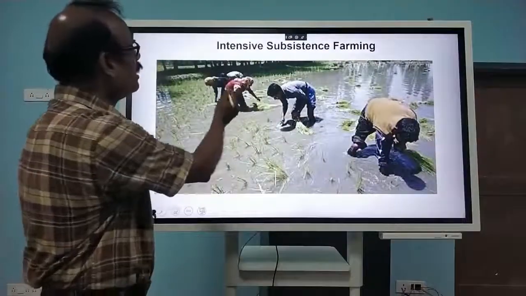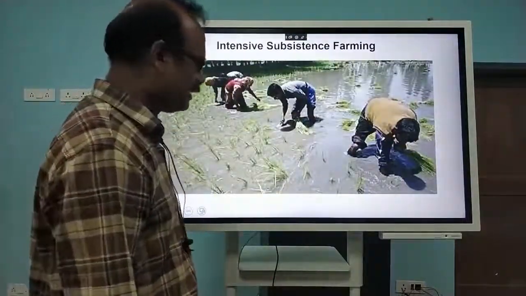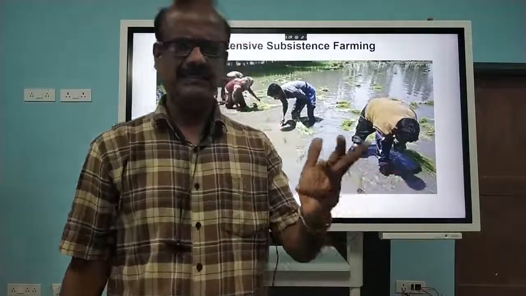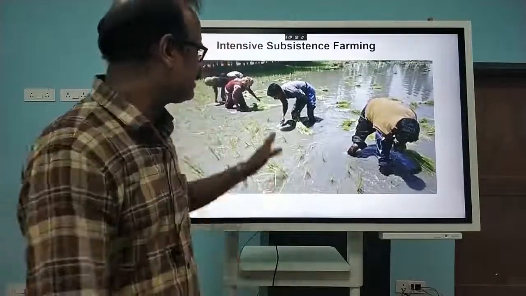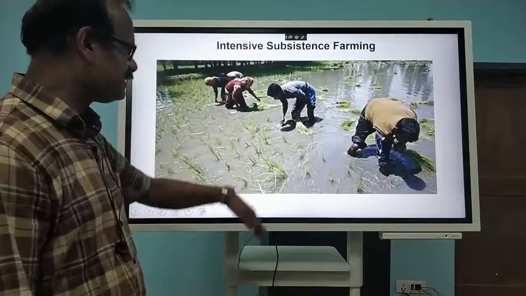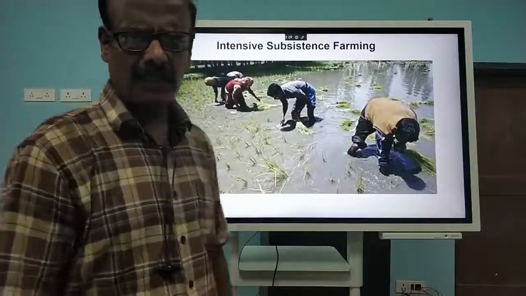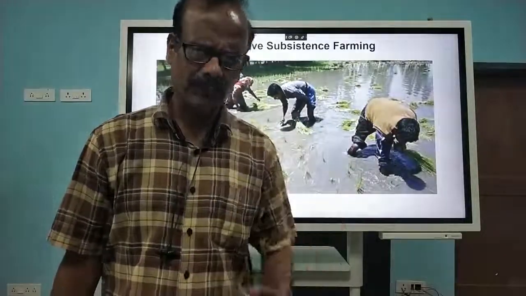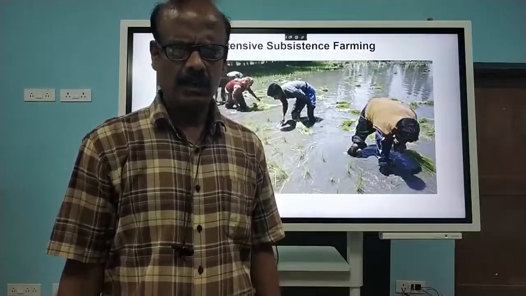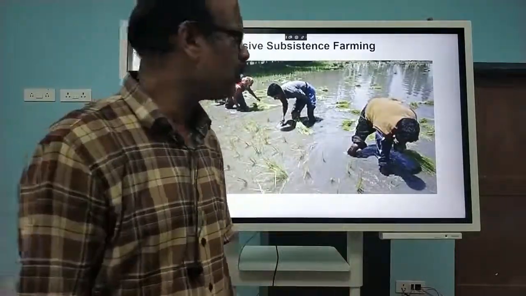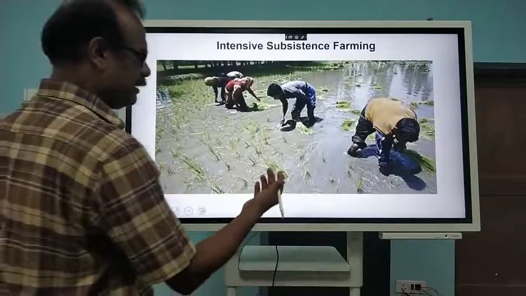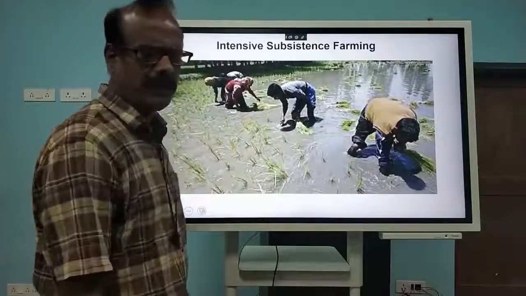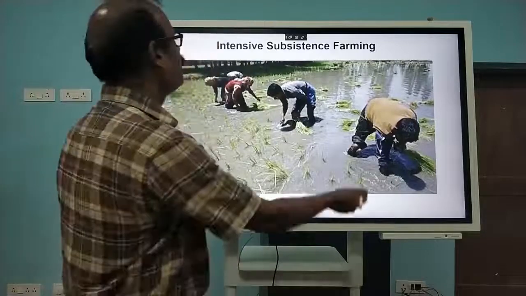Only family members and laborers will be there, and most of the work is done with hand. Weeding, then plowing, sowing, weeding, harvesting, everything is done like that. The production of food grains, mostly paddy and wheat, is seen in these areas, and it is providing food grains to maximum people. Not only that, it is practiced in the northern plains of India, and it is also the most commonly seen practice of farming.